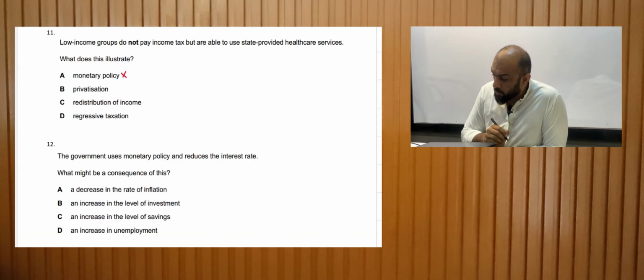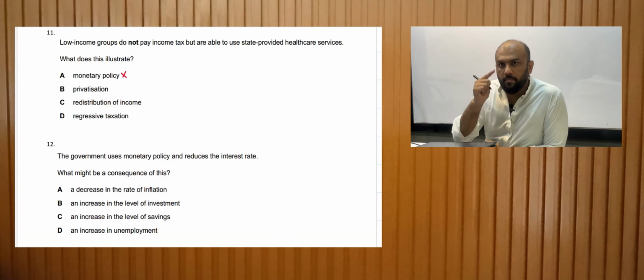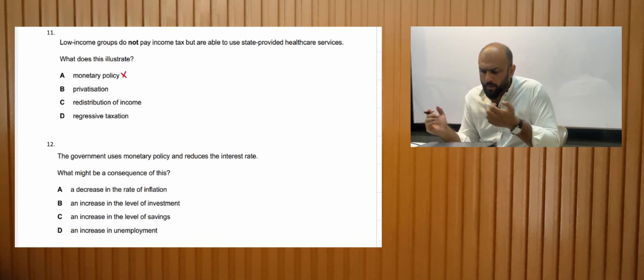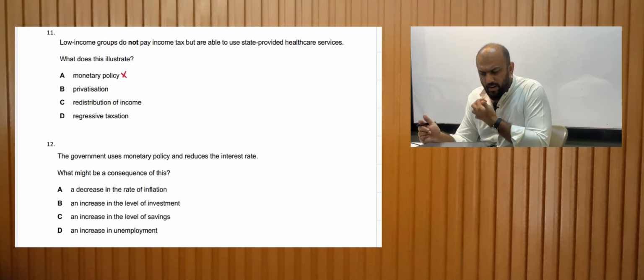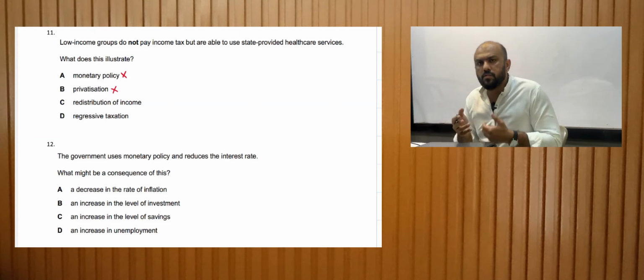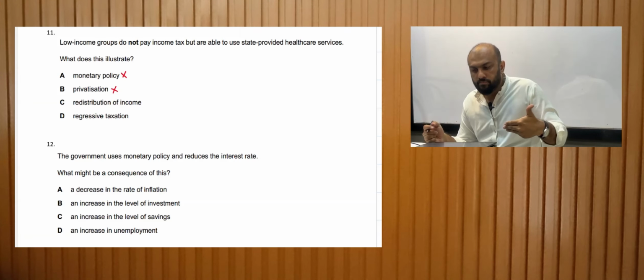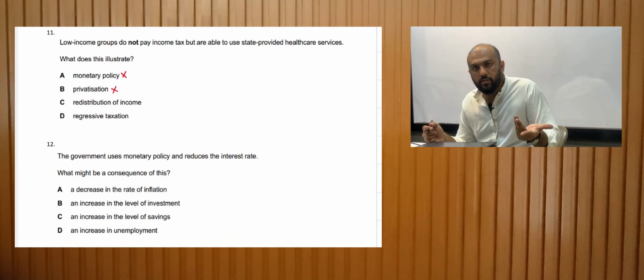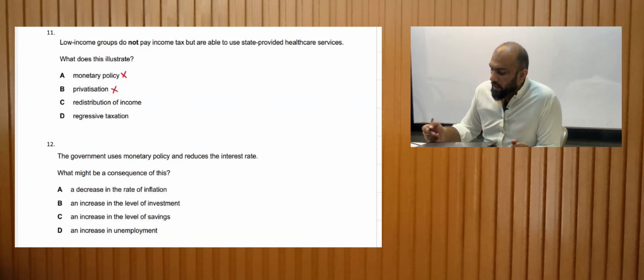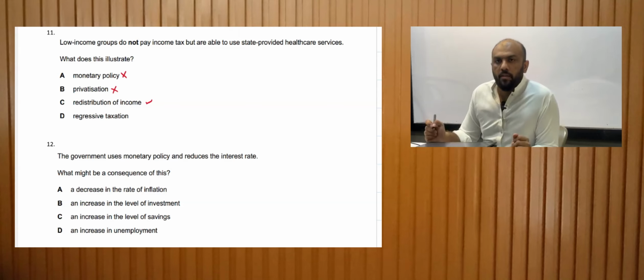No, monetary policy includes money supply and interest rate, and there is no talk about money supply and interest rate. Is it privatization? No, because it's not saying that the hospitals are privately owned, it's just saying state provided, so this means the government is providing. Is it redistribution of income? Yes, that's the correct answer. Why?